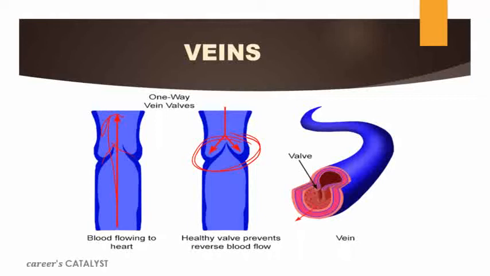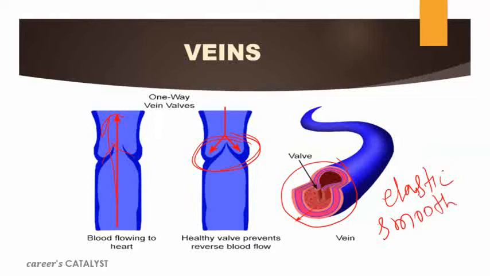Now, veins' further division: like the smallest parts of arteries, what do we call them? Arterioles. Arteries are further divided into arterioles. Similarly, veins are further divided into venules. Now, if we talk about the structure of the wall of a vein, then it is thin-walled as we discussed earlier. It is made up of elastic fiber and smooth muscle also. It is made up of elastic and smooth muscle, which makes the flow of blood inside the vein